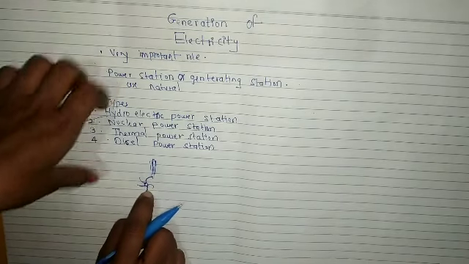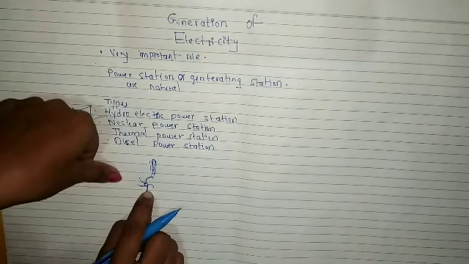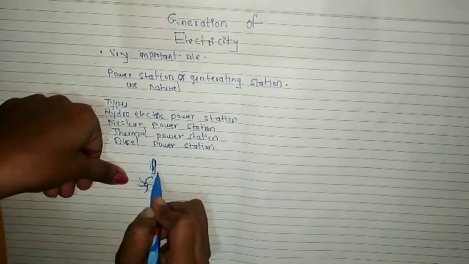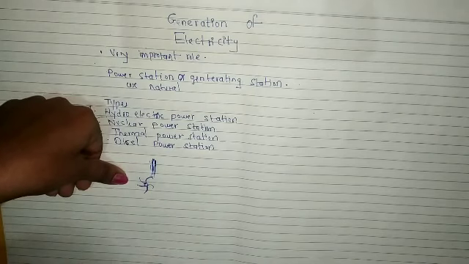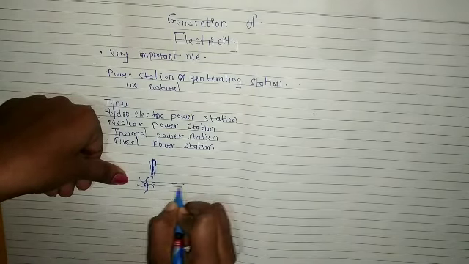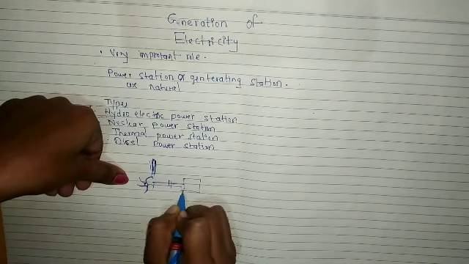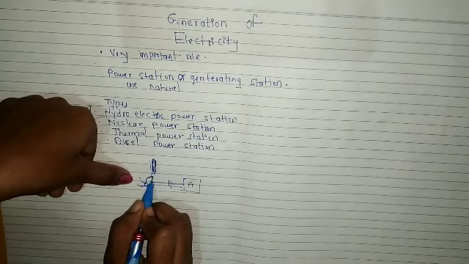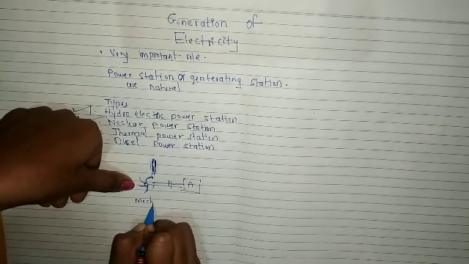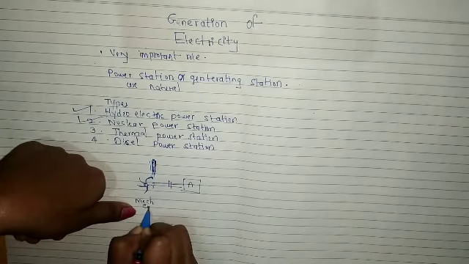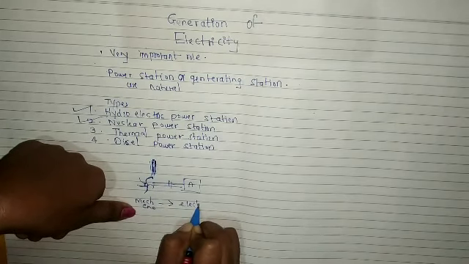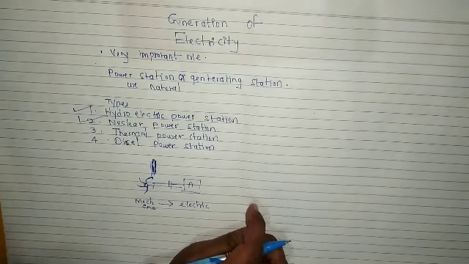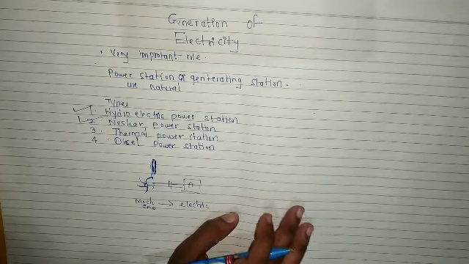So this turbine will rotate. Am I right? Because of this water falling energy, this turbine will rotate, and this turbine is coupled with the alternator. Here it is the alternator. So the water falling on this turbine produces mechanical energy, and this mechanical energy is converted into electrical energy. This is the basic principle that is used in every generating station.